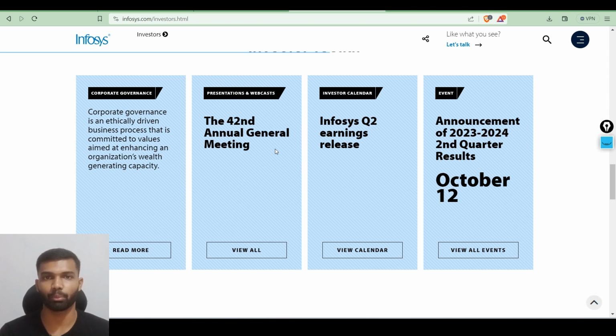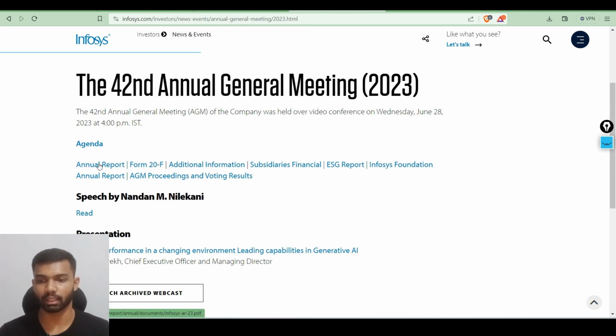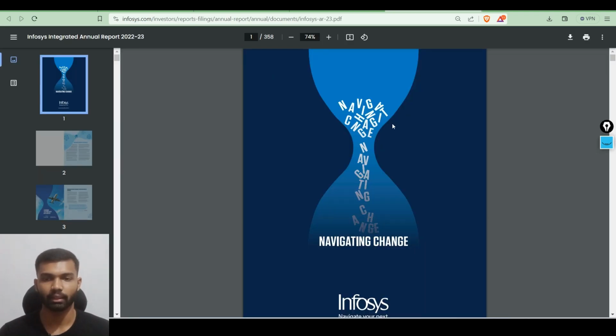Generally, the annual report of the company will be shared with the shareholders at the annual general meeting of the company. Okay, in that agenda we can click the annual report, and here we can see the annual report totally has 358 pages. As an investor, if we read the 358 pages, then we can come to a conclusion about what the company is doing, the history of the company, and everything in and out about the company. By reading this we can get that.